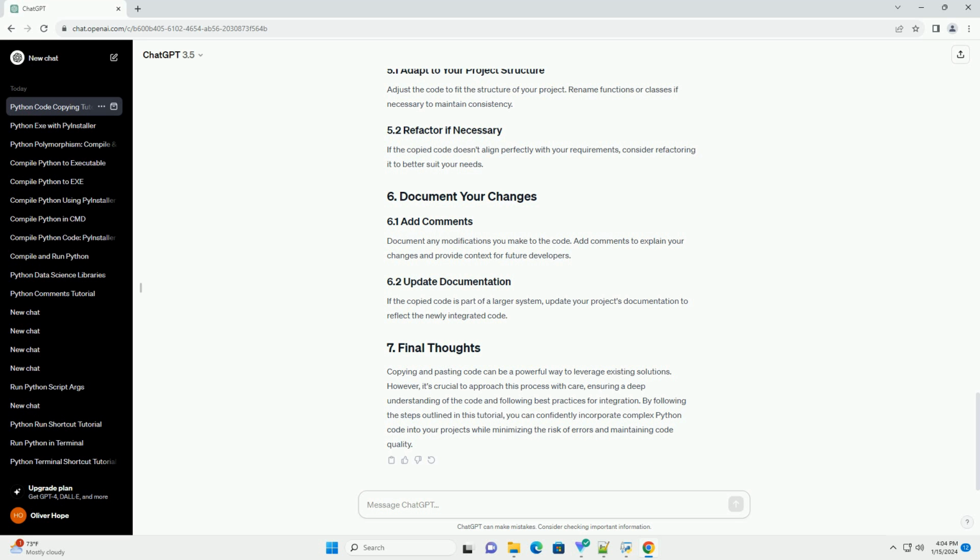Copying and pasting code can be a powerful way to leverage existing solutions. However, it's crucial to approach this process with care, ensuring a deep understanding of the code and following best practices for integration. By following the steps outlined in this tutorial, you can confidently incorporate complex Python code into your projects while minimizing the risk of errors and maintaining code quality.